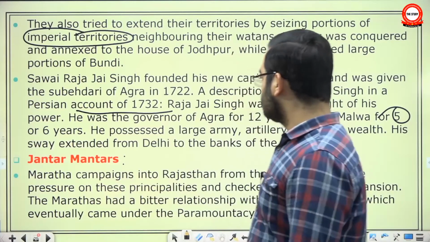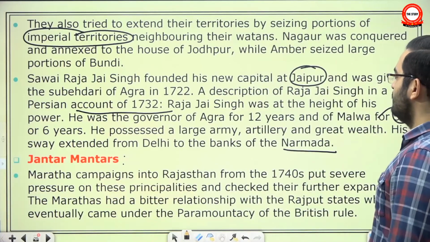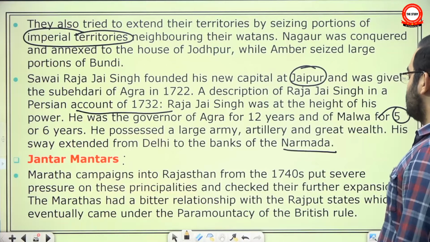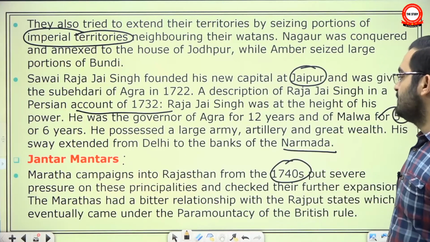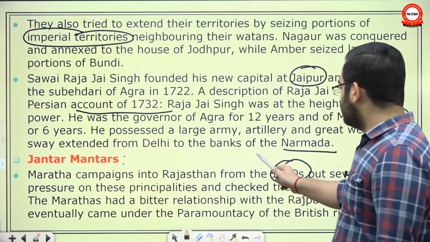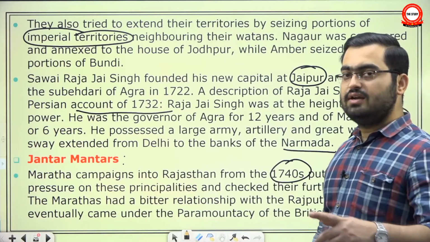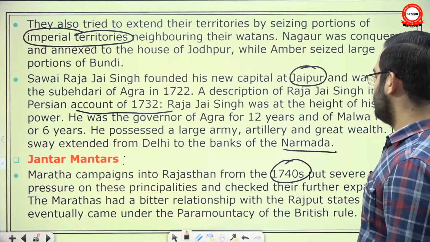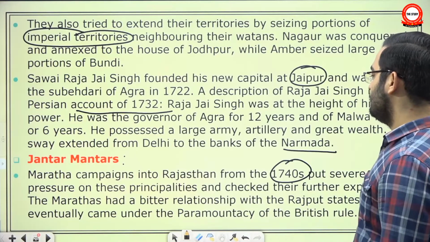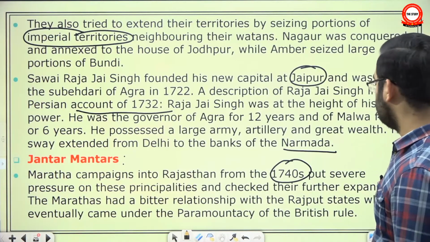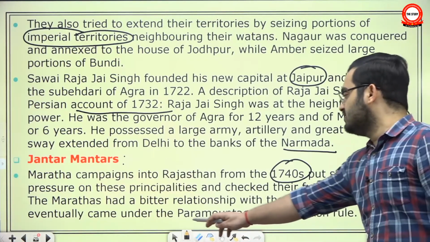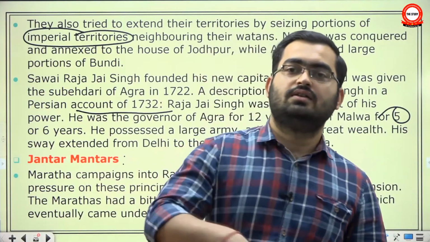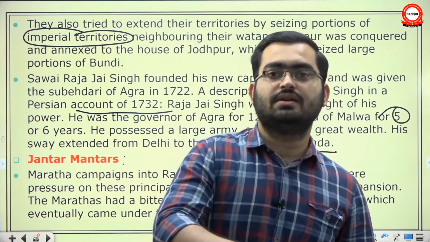So he was also a very interesting personality of the 18th century. Maratha campaigns into Rajasthan from the 1740s put severe pressure on these principalities. Basically, two houses, the Sindhyas of Gwalior and the Holkars of Indore area, were creating pressure on them and checking their further expansion. Marathas had a bitter relationship with the Rajput states, which eventually came under the paramountcy of the British, and when the paramountcy lapsed at the time of independence of India, they were gradually incorporated into the modern Rajasthan state.